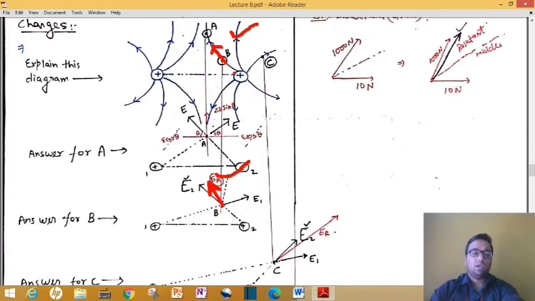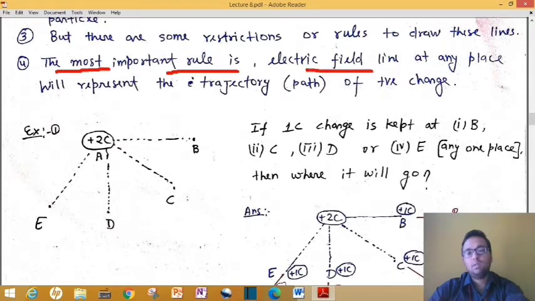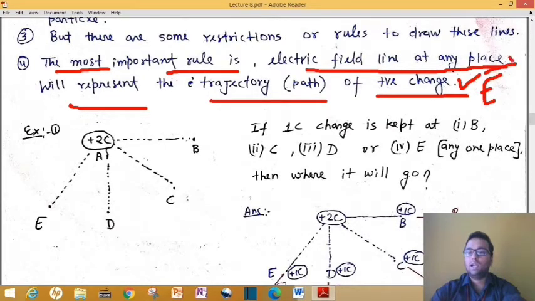I mean to say, if you calculate the electric field at any given point, the net electric field at that point will represent your electric field line for that charge system. Now read point number 4 again. The most important rule is that the electric field line at any place will represent the trajectory or path of a positive charge, and the path of a positive charge will be along the net electric field at that point.